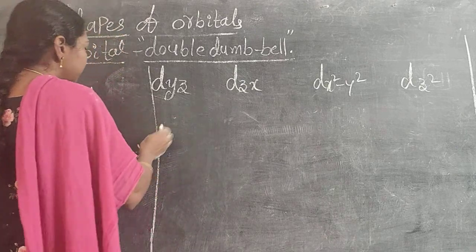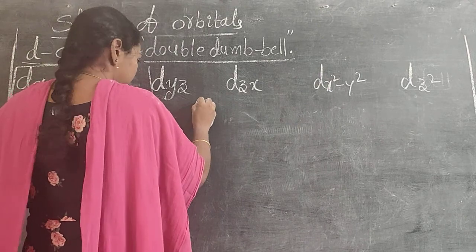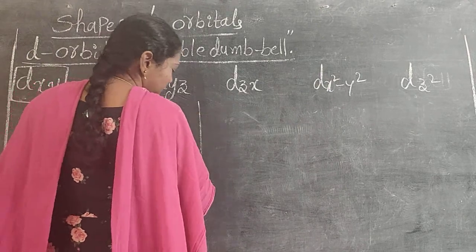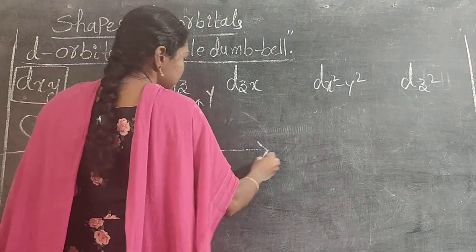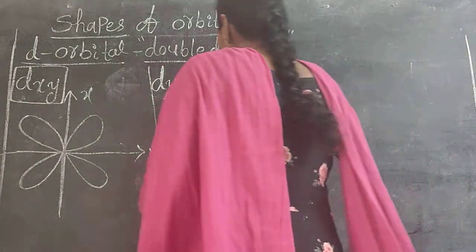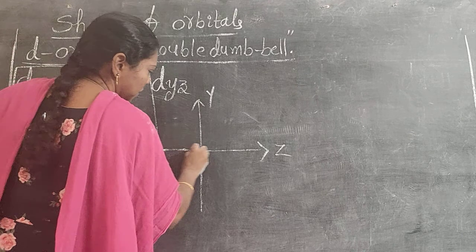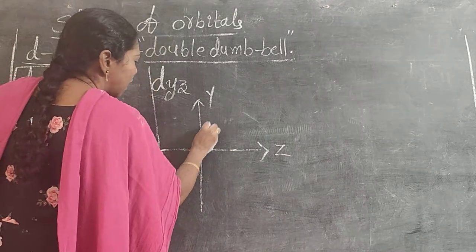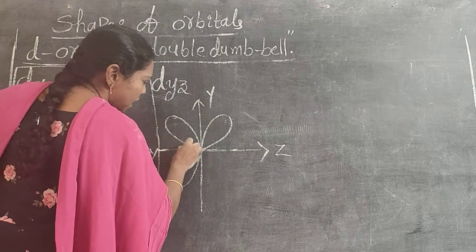Next, dyz. Same. This is the y, this is the z. Y axis, z axis. In between the y and the z, the double dumbbell shape is formed.